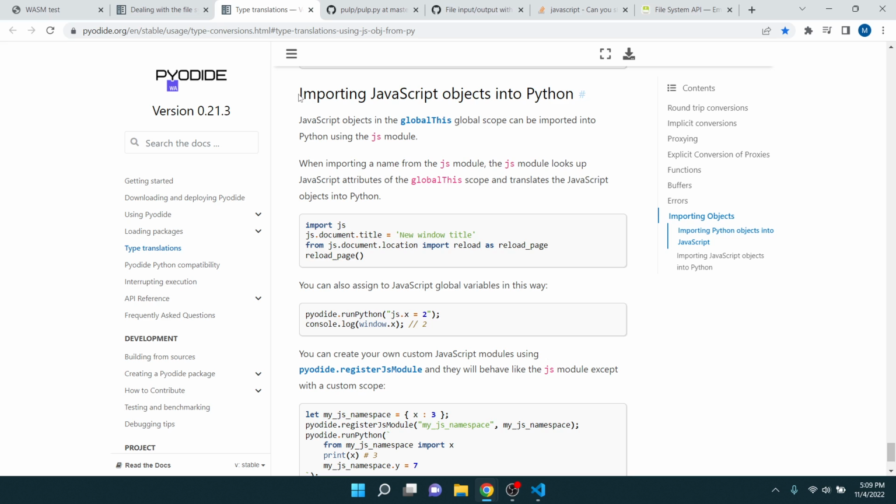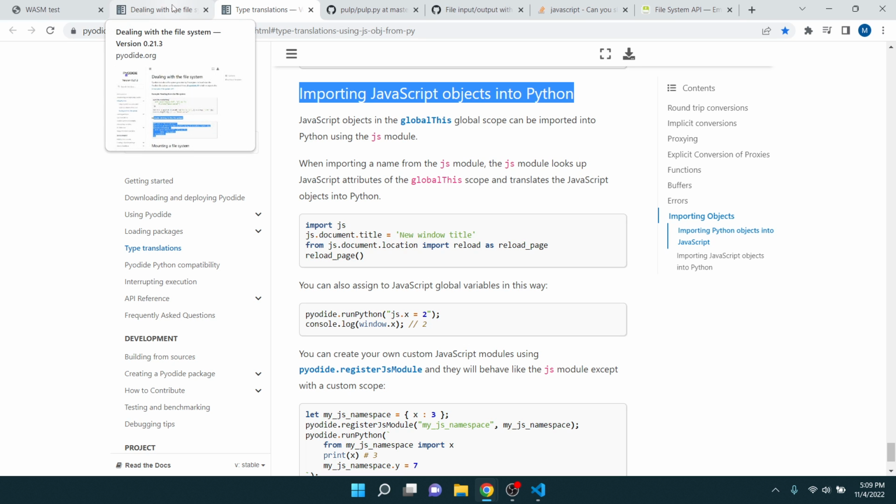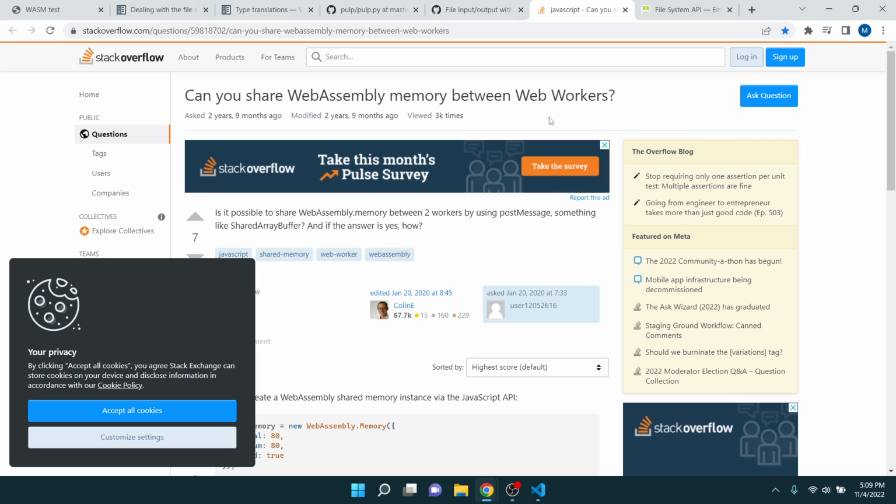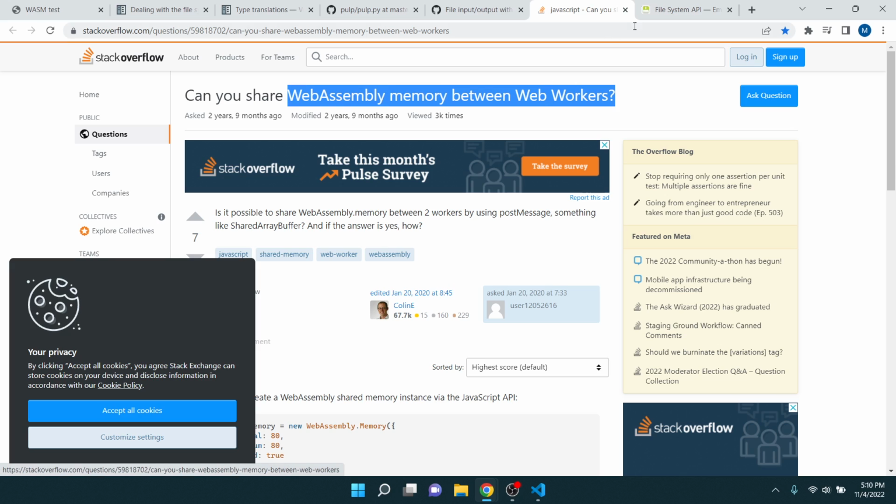And I thought, well, this is still something I probably need to figure out, but even if I get it to write to the file system, I still need to figure out how to share files from that system in the main thread over into, or share those with, the one in the web workers. So that's why I was looking stuff like this up.